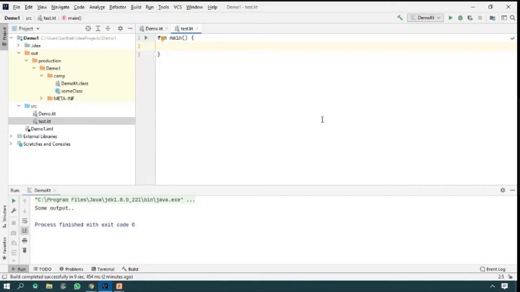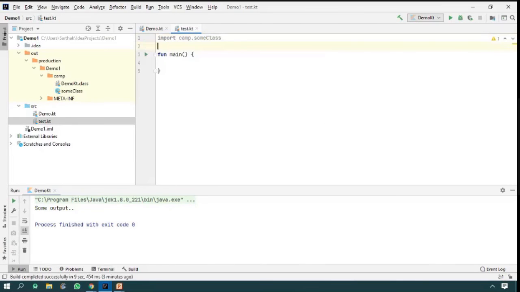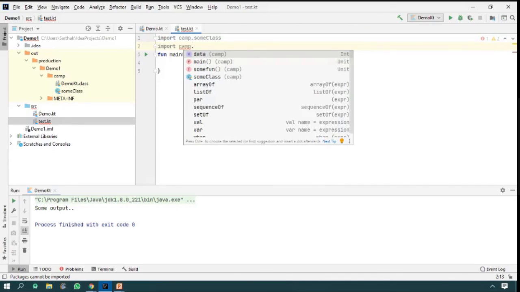Now, my important thing is I want to import the program. I am going to import, the name of the package is camp, and press dot. It will show available top level members. Here I am going to enter my sum class. Hence I am going to import. Once again I am going to type camp, because the name of the package is camp, and dot. I want to add some functions. So these are the functions that I'm going to import.